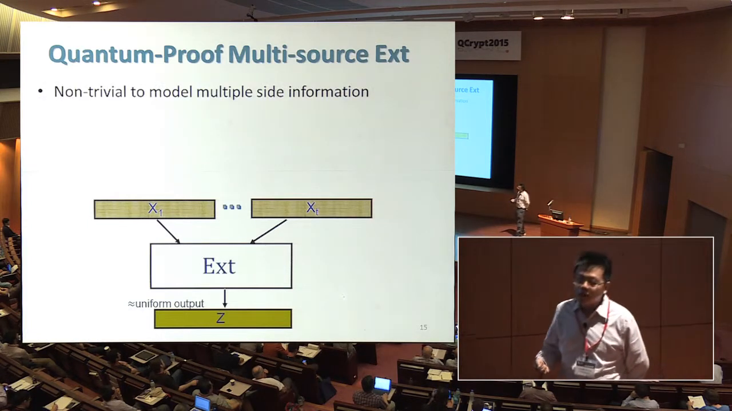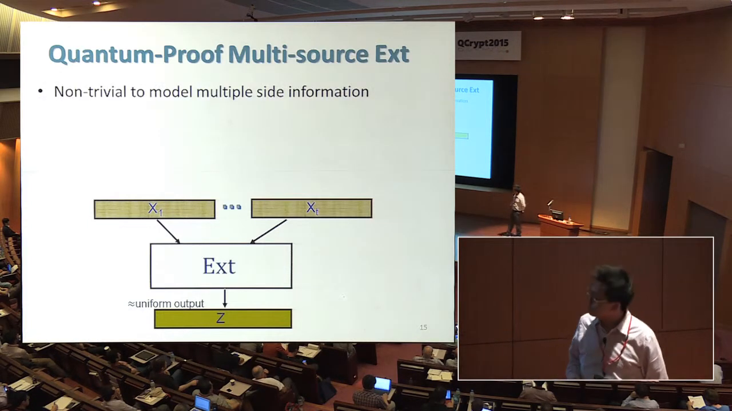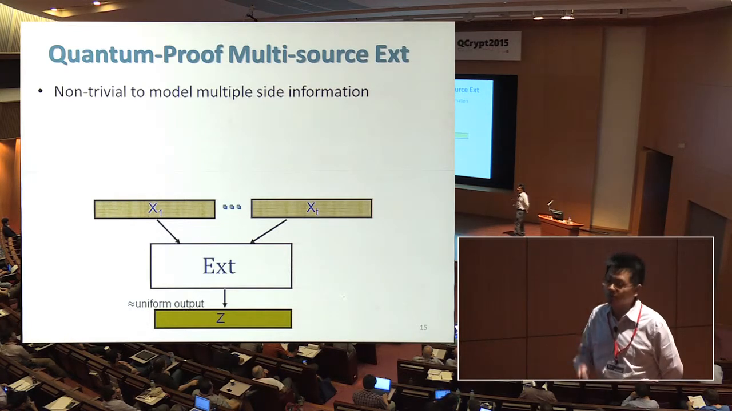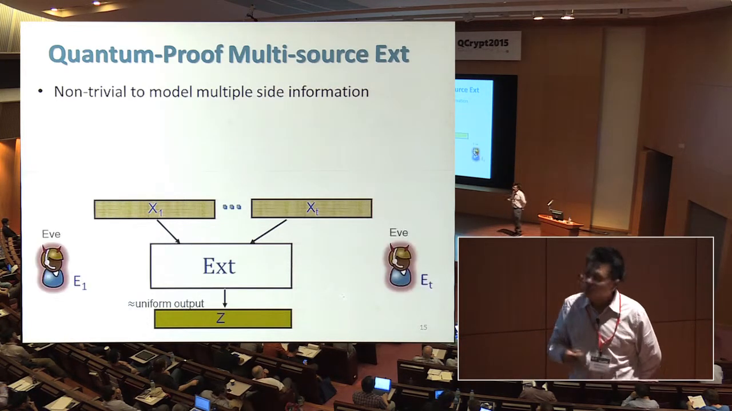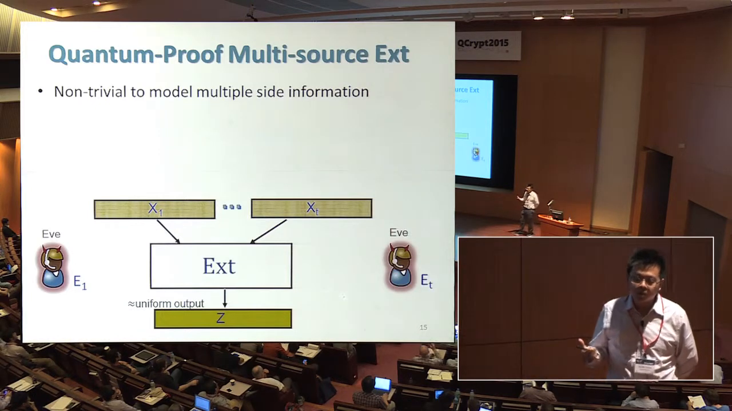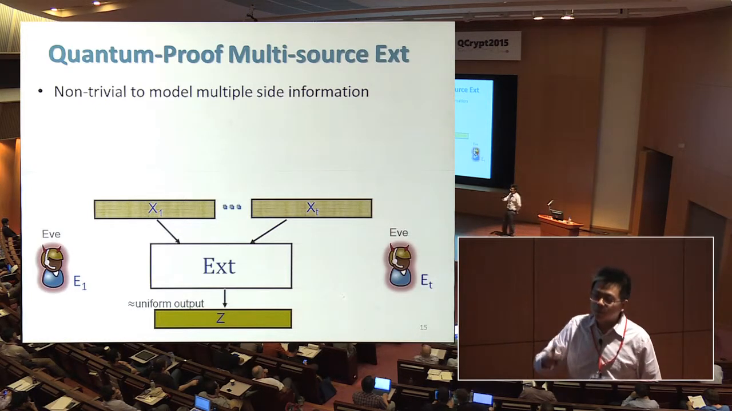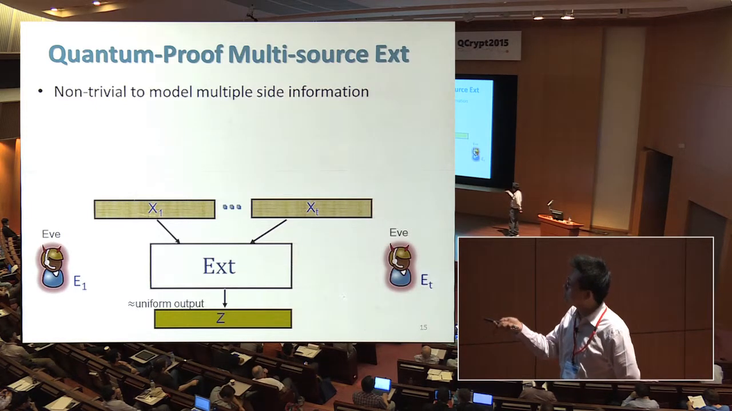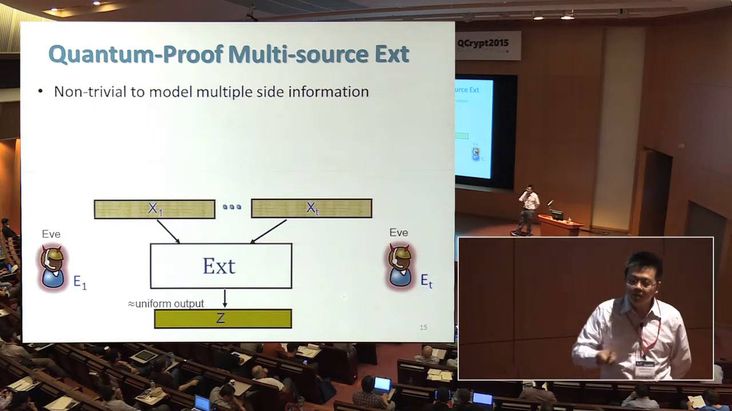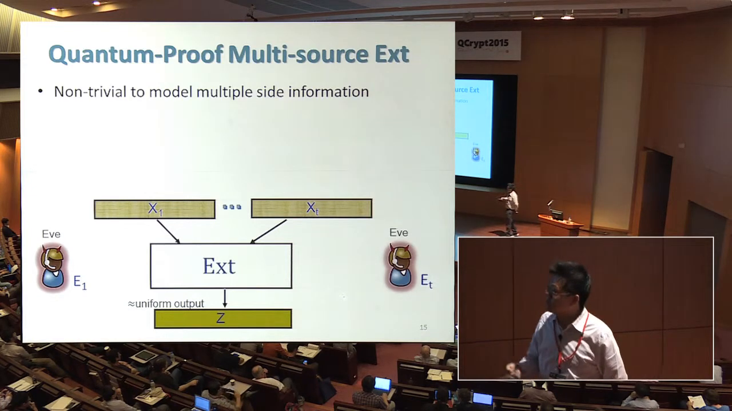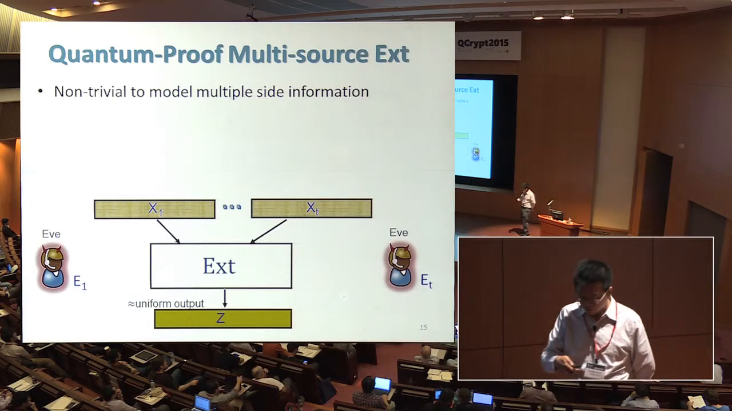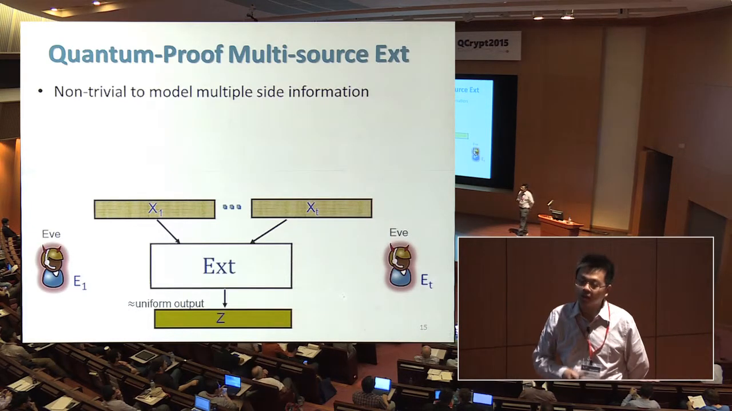And here, even the definition is non-trivial because now there are multiple side informations for different sources. So a natural way to think of it is that for each source, there will be some side information generated locally about the source: E1 for X1 and ET for XT. And this side information is collected by an adversary. So the adversary gets all the E1 to ET and tries to distinguish the output of the extractor.